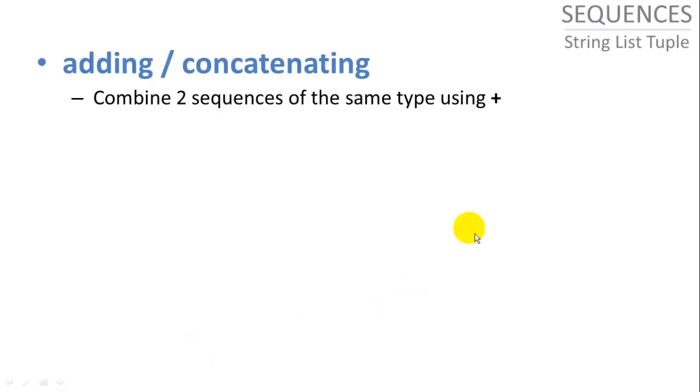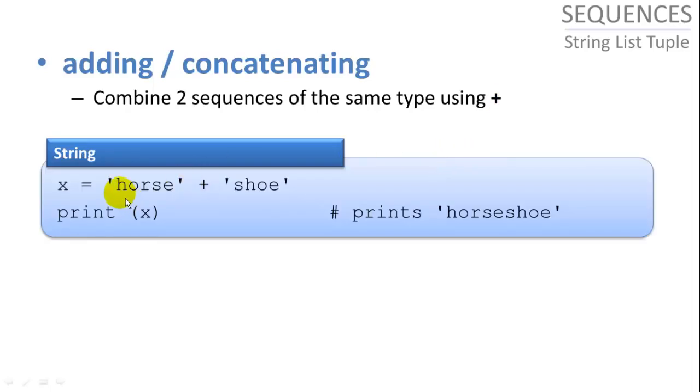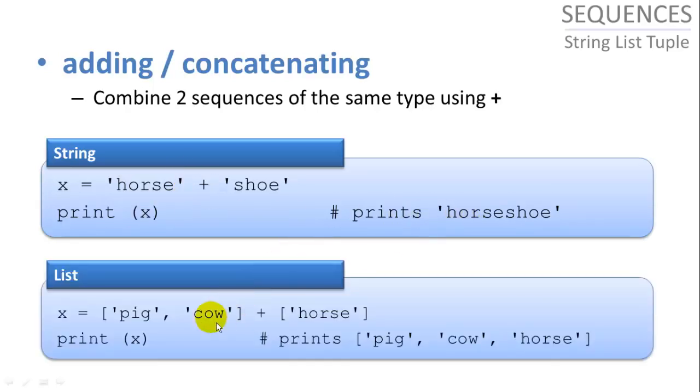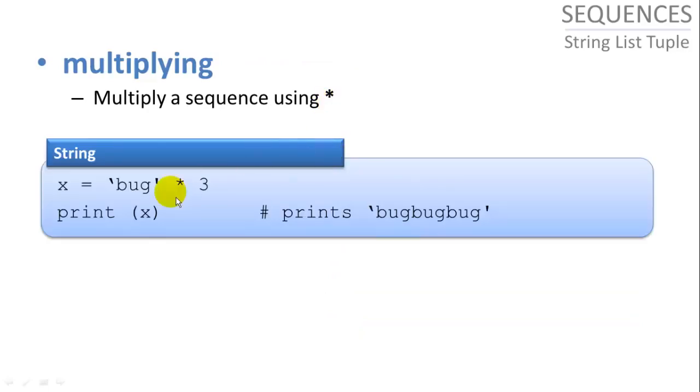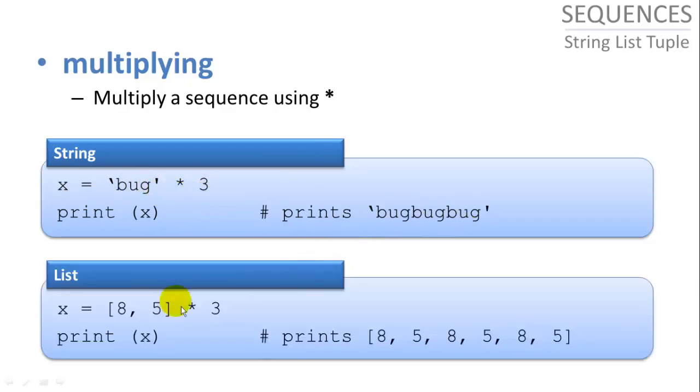Adding and concatenating we can do using the plus symbol. So we can combine 2 sequences of the same type only. So if we have 2 strings that we want to combine, we can use a plus sign to add them together. And if we have 2 lists we want to merge together, we can use the plus sign, and it will give us 1 list with 3 items in it. Multiplying, we can use the star sign to multiply sequences, again of the same type. So if we have bug, it will multiply the word bug 3 times and give us bug, bug, bug. Or if we have a list with an 8 and a 5 in it, we want to multiply that by 3, it will give us 8, 5, 3 times in our list.